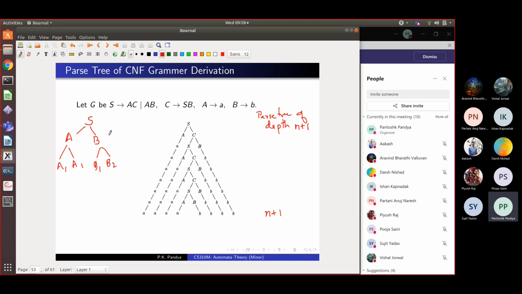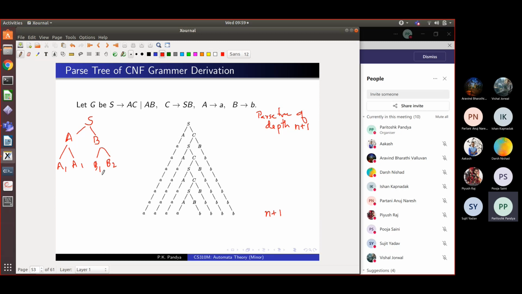So at each level, each non-terminal is replaced by two non-terminals, and the size of the sentential form doubles. This is the worst that can happen in terms of growing size of the sentential form. Is this clear to you? From level i to i plus 1, the size of the sentential form can at most double. No more than that, because we are rewriting a non-terminal by either a terminal, which keeps the size the same, or by two non-terminals.